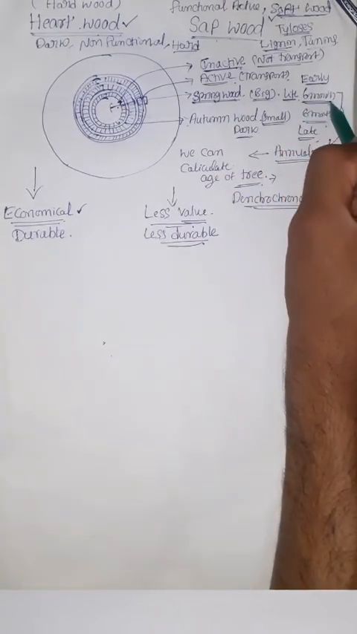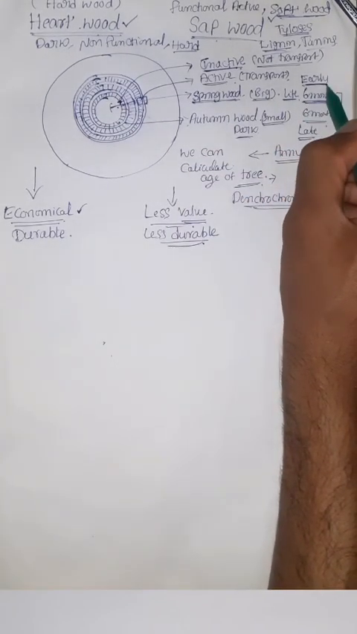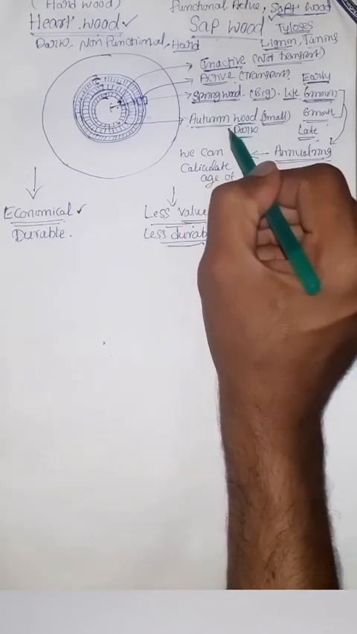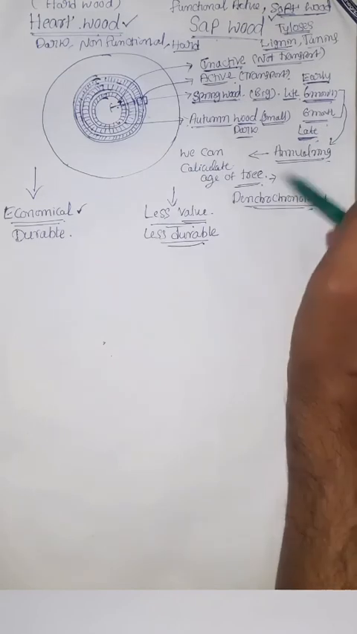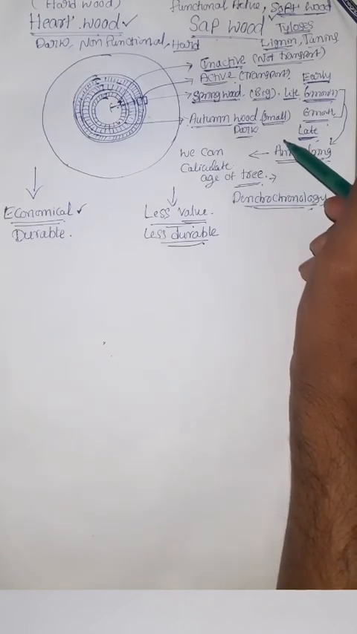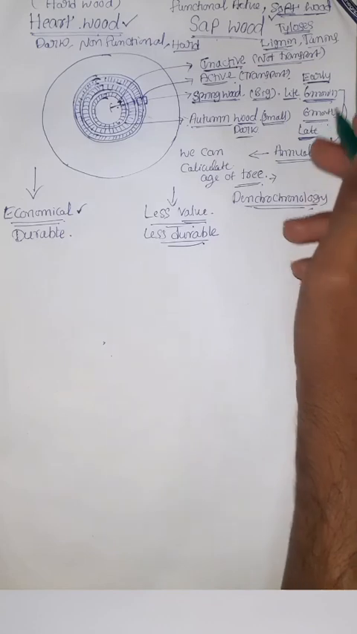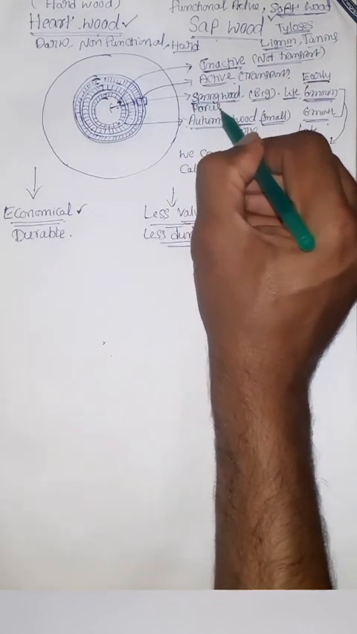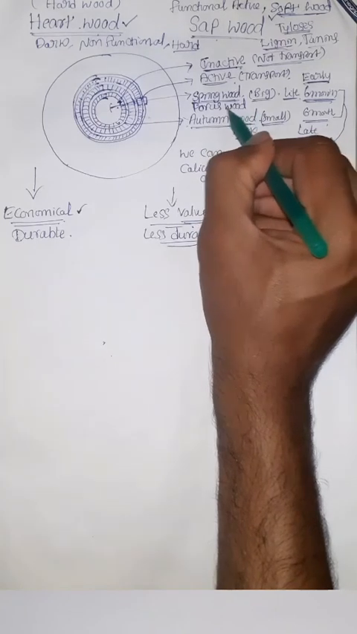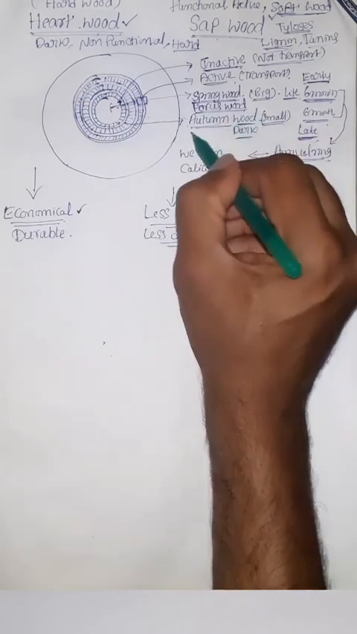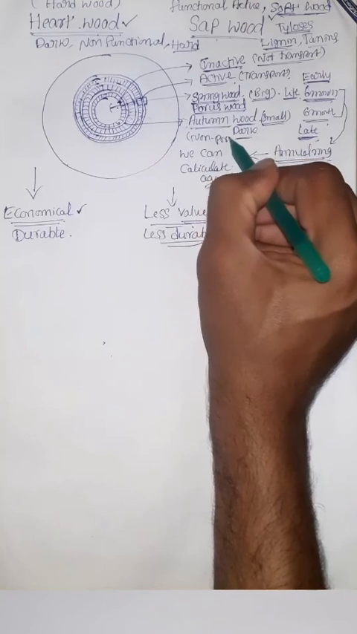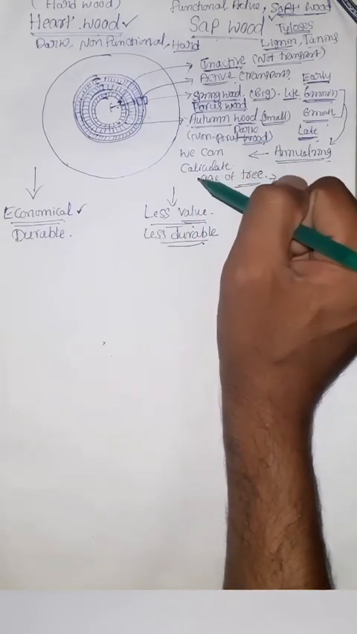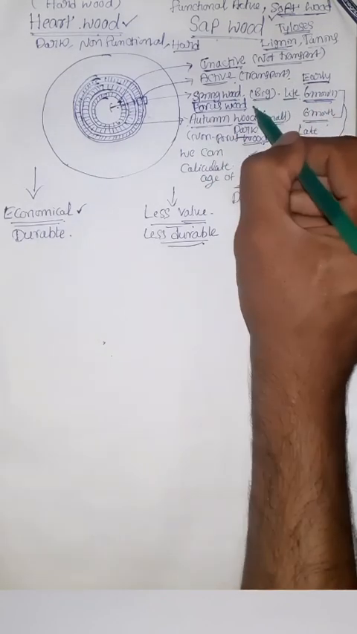Next, spring wood is also known as early wood. Autumn wood is known as late wood. Okay. The spring wood is also called porous wood, because here the vascular tissue is highly developed, but autumn wood is non-porous wood because the vascular tissues, mainly xylem, are less developed in this season.